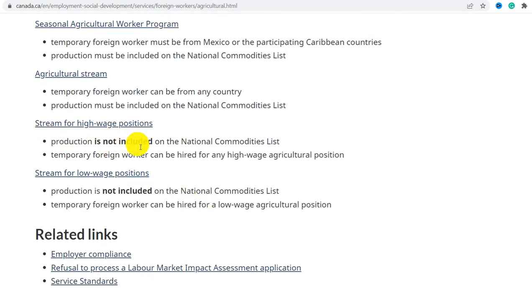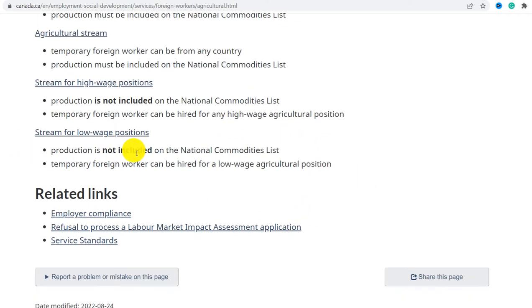In the stream for high wage positions, if the production is not included on the national commodities list, temporary foreign workers can be hired for high wage agriculture positions. In the stream for low wage positions, if the production is not included on the national commodities list, temporary foreign workers can be hired for low wage agriculture positions.